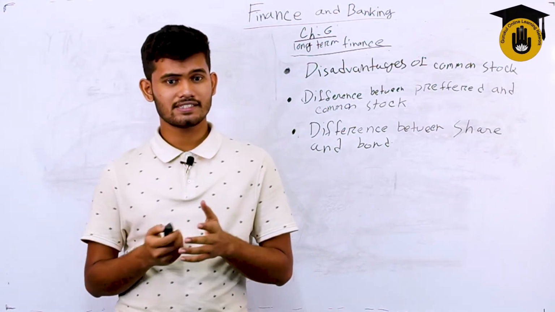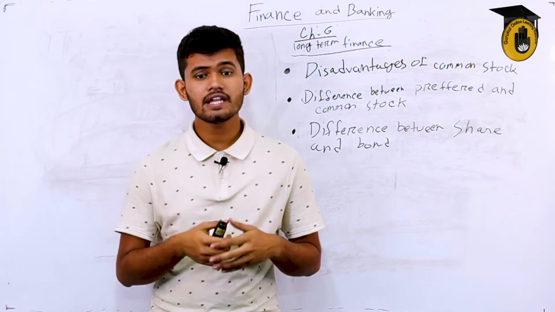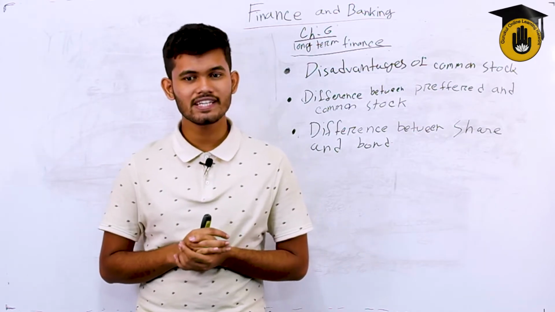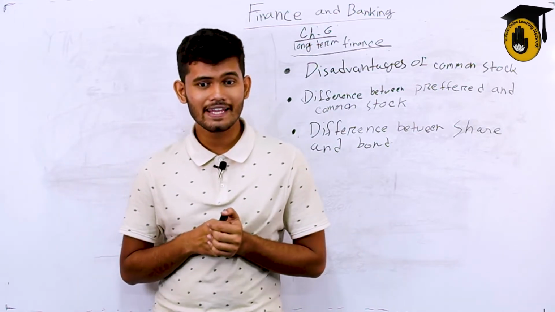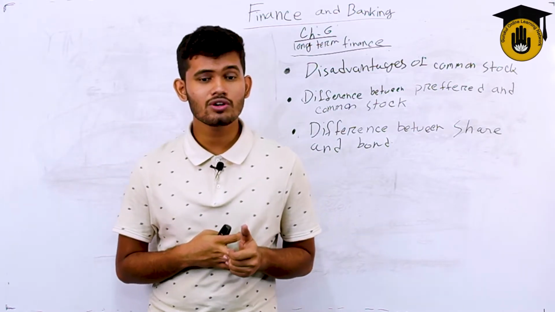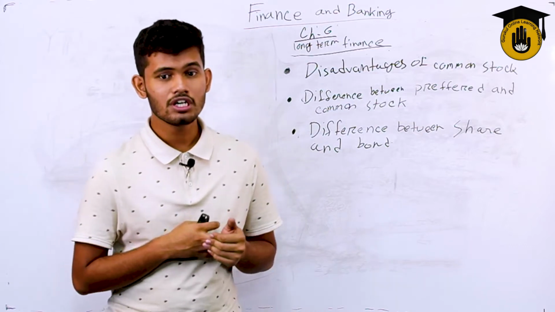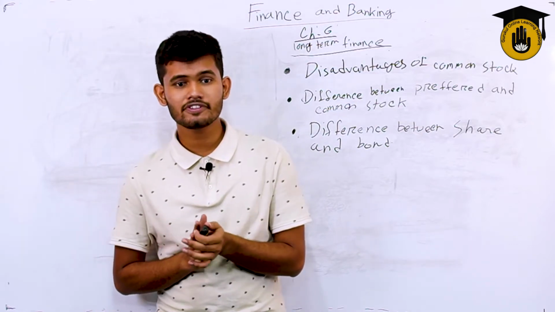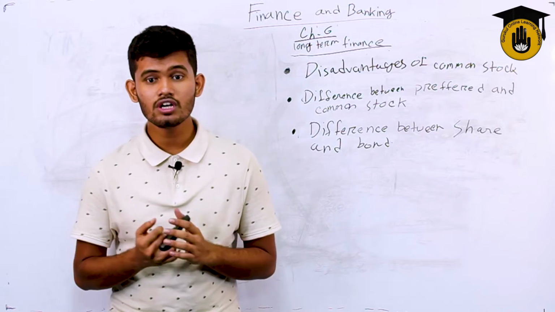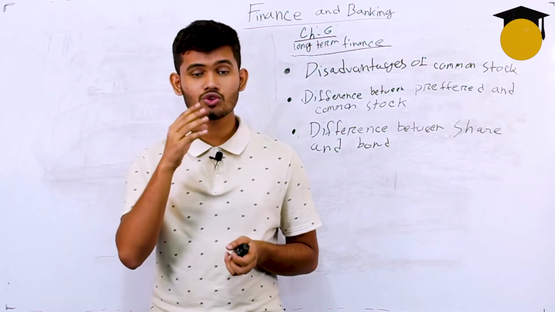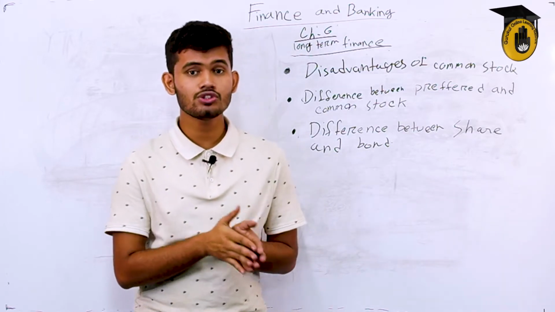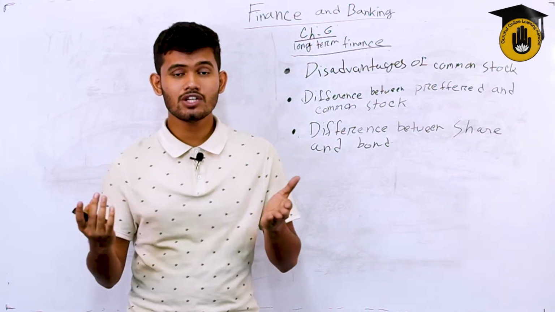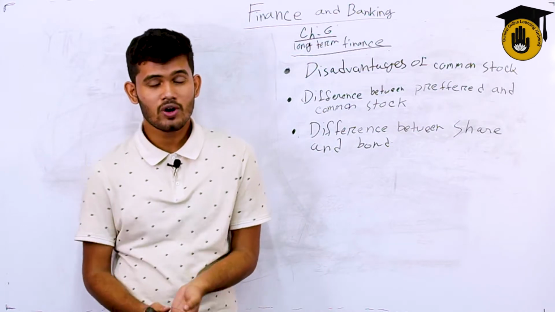So let's discuss them. Last to get paid. An important disadvantage of common stock is that if the company is liquidated, an investor might not receive anything. This is because common stockholders are the last in the pecking order. Bondholders and other debt holders, and preferred shareholders must be paid what they are owed before the money is distributed to common stockholders. As I said, if something has good, it also has bad. It's an equal ratio of 1:1.